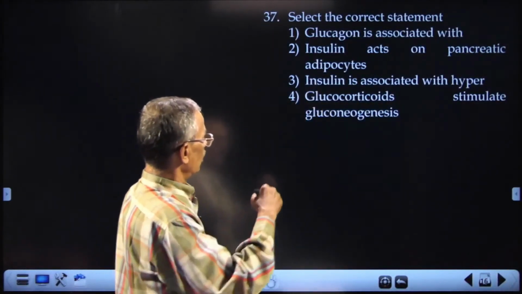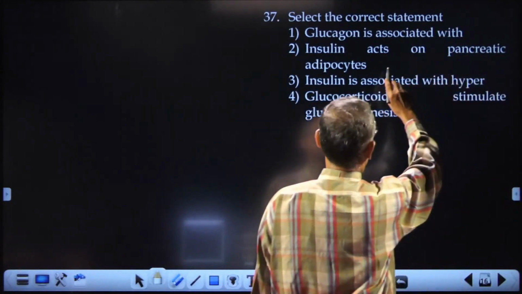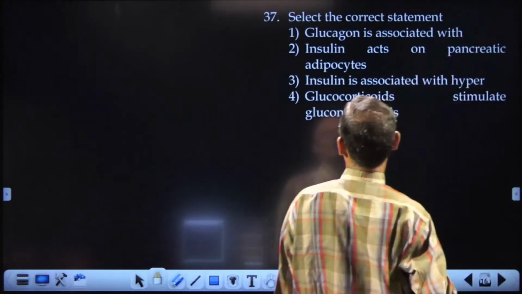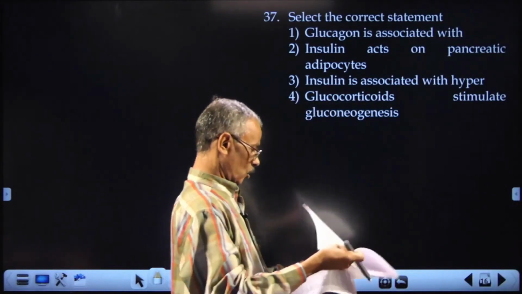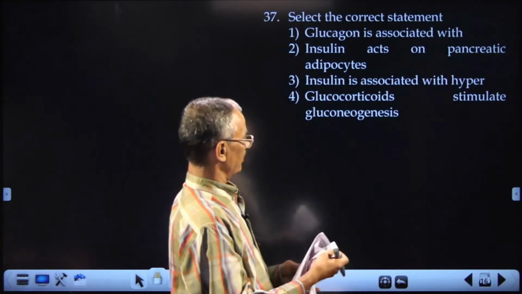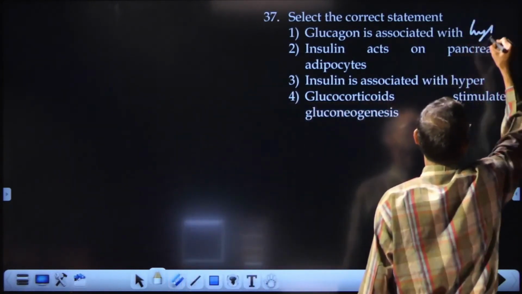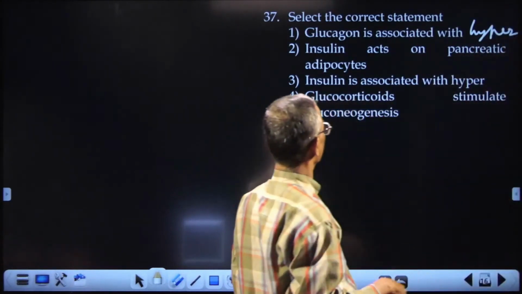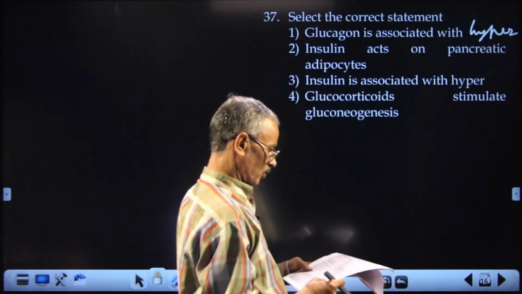Correct statement: glucagon is associated with hypoglycemia.